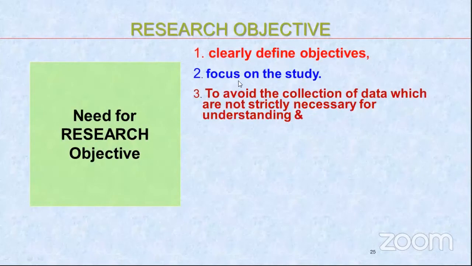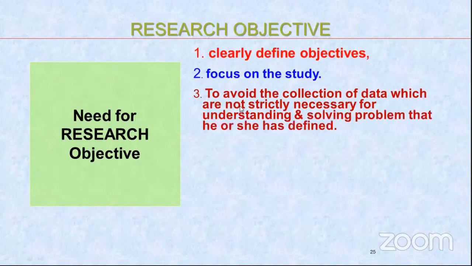Now, what are the research objectives? Clearly defined, they should focus on the study. They should avoid collection of data which are not strictly necessary for understanding and solving the problem that he or she has defined. So collection of data which is not necessary should be avoided. If you want to do a study of Mumbai city, then why would you collect data related to Thane or Palghar?